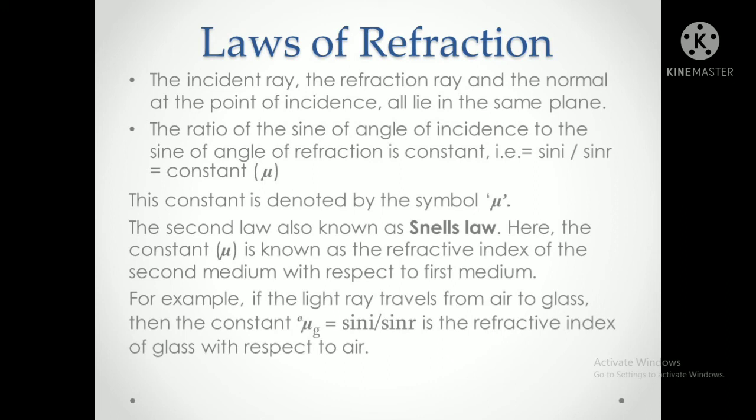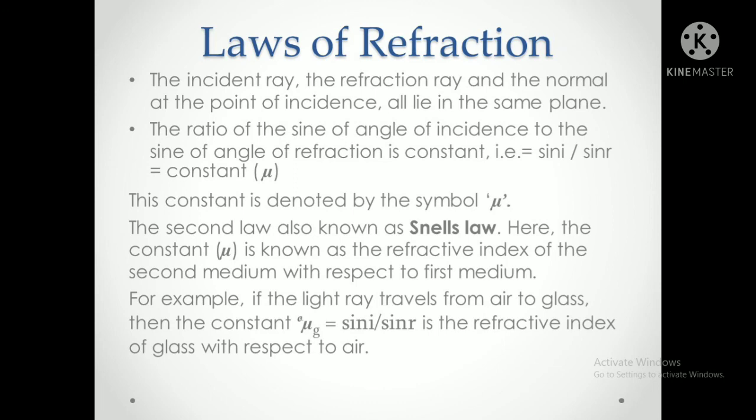For example, if the light ray travels from air to glass, then the constant will be a mu g, sine i by sine r, the refractive index of the glass with respect to the air. Second medium will always be in the below. So these are the laws of refraction.